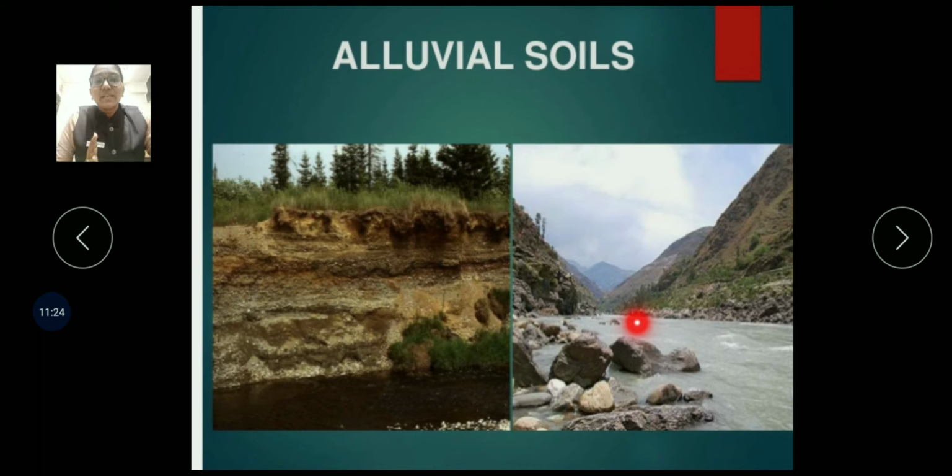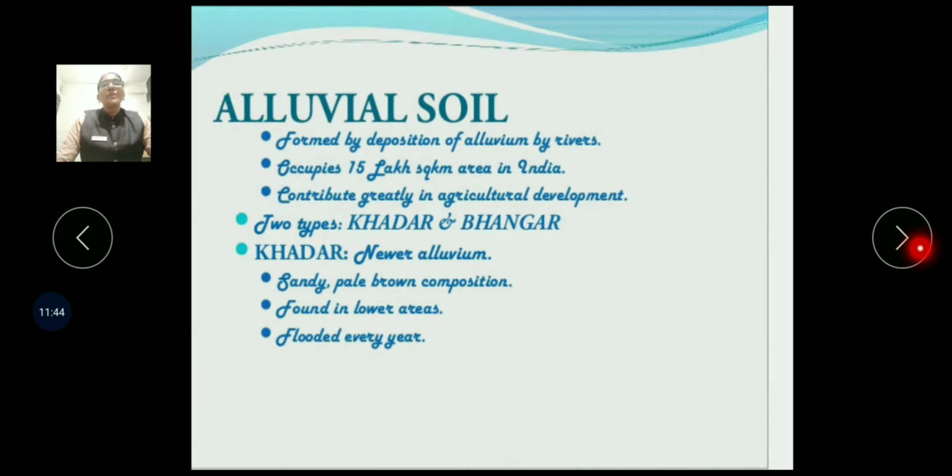Listen carefully, because alluvial soil is divided into two types. This part is called Bangar and this part is called Khadar. Alluvial soil is divided into two types, that is Khadar and Bangar. Now let us study in detail about alluvial soil.